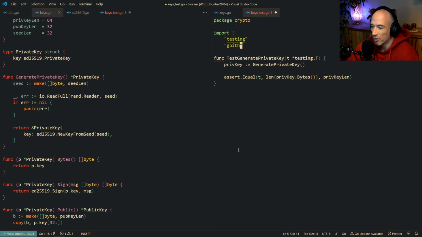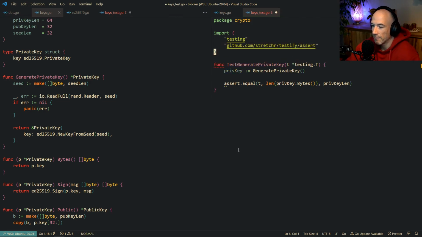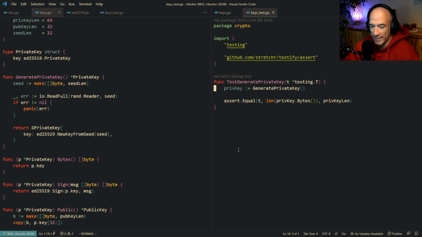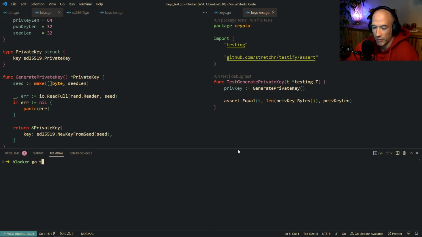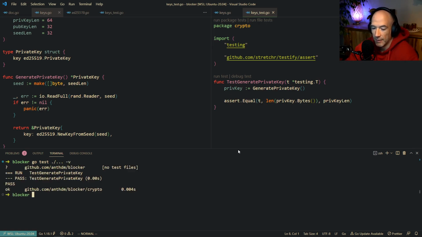Actually, sometimes the VS Code github.com stretcher testify. I think it's assert. All right, noise. Can we do this real quick? Go test -v. All right, it's working.